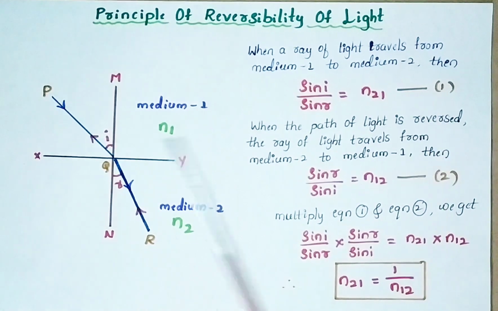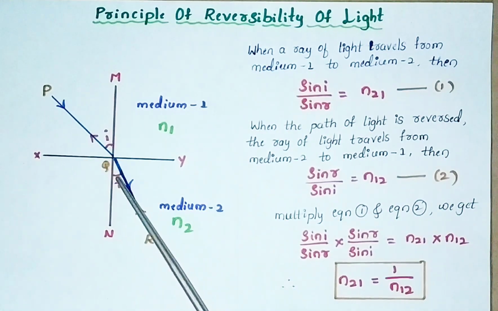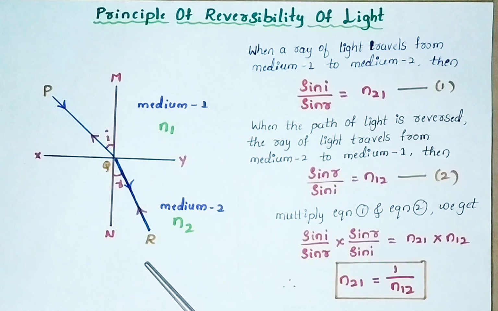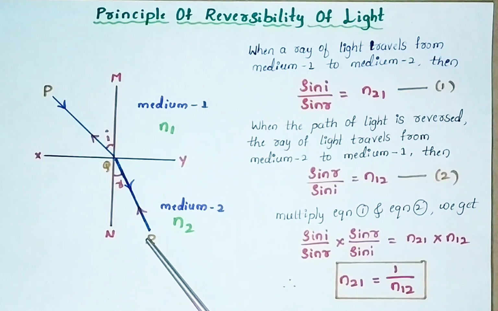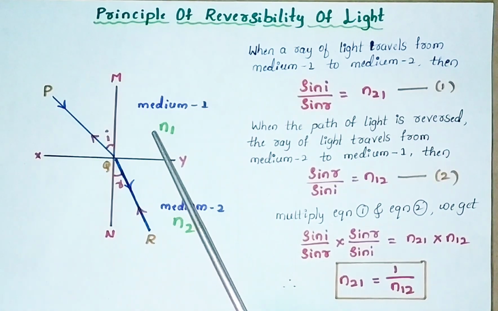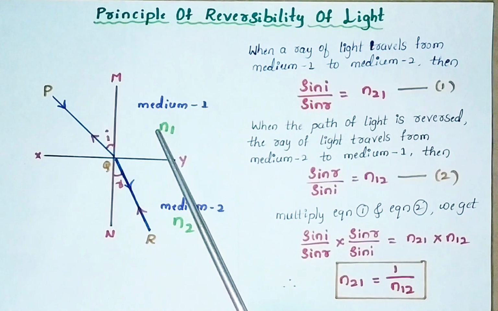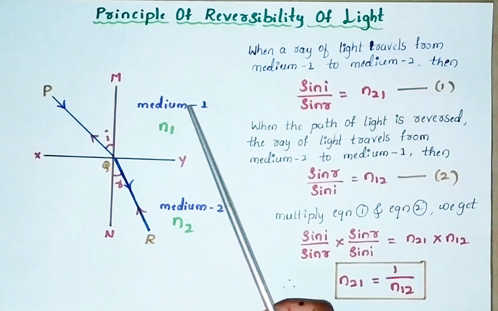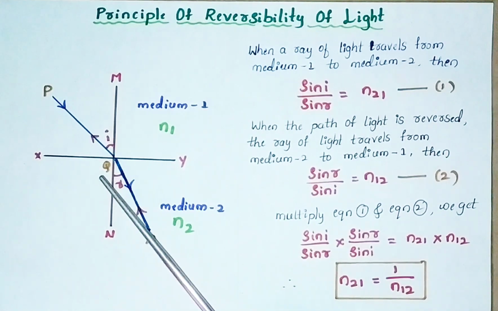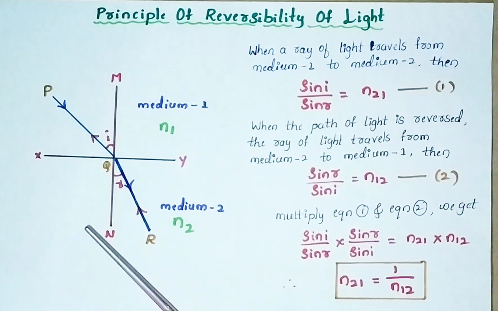Remember, here PQ is the incident ray and QR is the refracted ray. This is the first case. Now in the second case, when the path of light is reversed, the ray of light travels from medium 2 to medium 1. RQ is the incident ray and QP is the refracted ray.